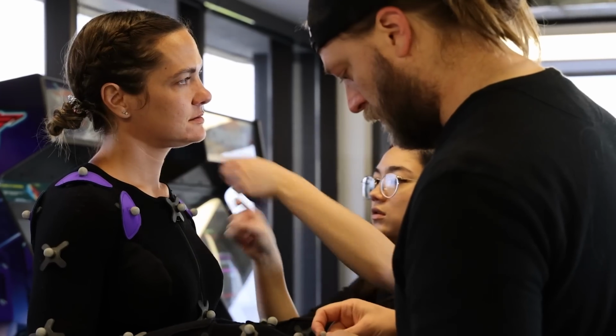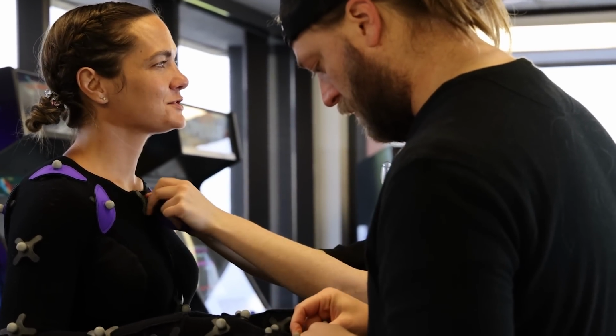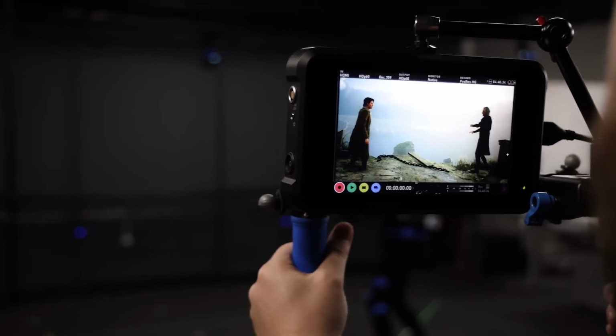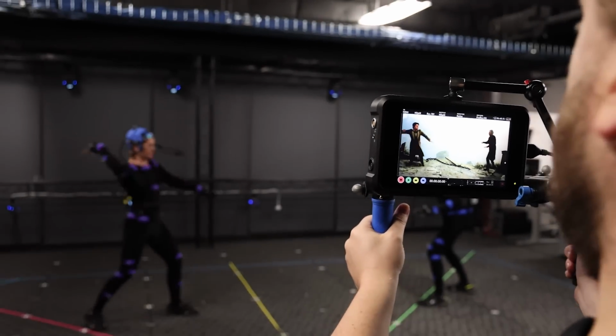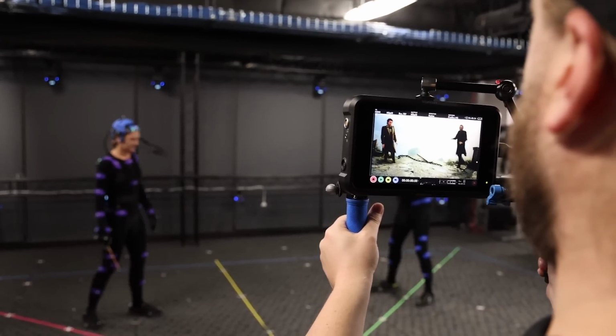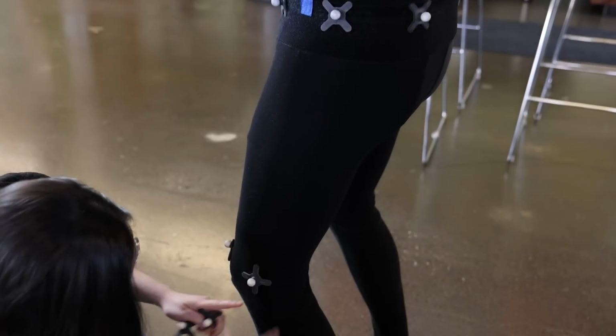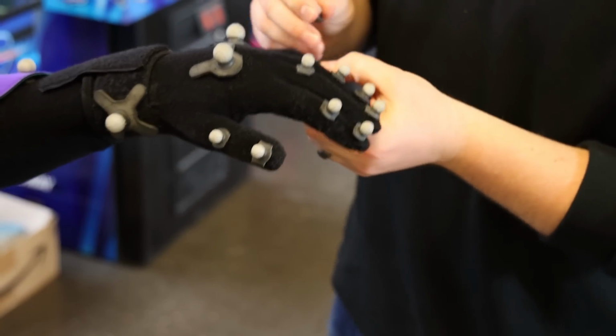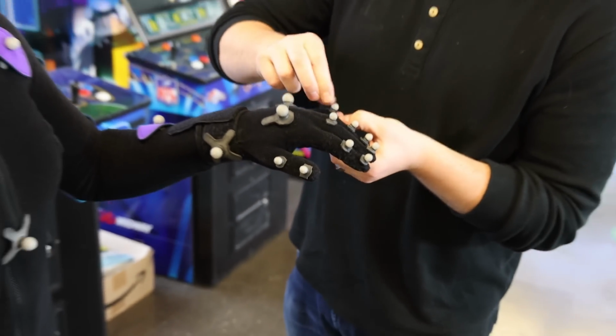We use the production 10-finger marker set in Vicon Shogun in order to capture every tiny nuance of our talent's performance. This includes the motion they produce with their hands and even fingers. We achieve this by using a combination of 14mm markers for body tracking and 9mm markers attached to performance gloves to track the hands and fingers.